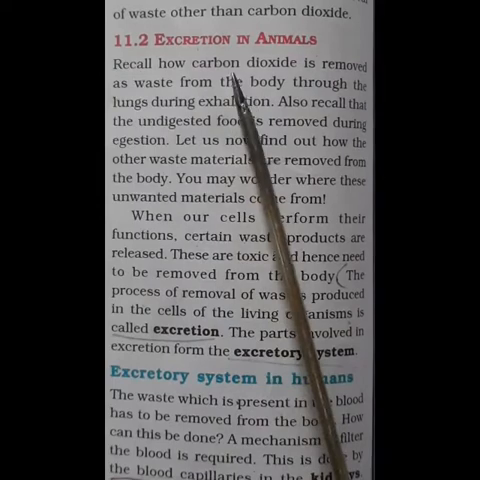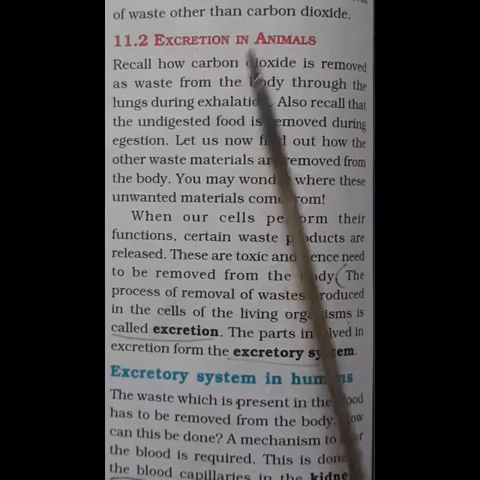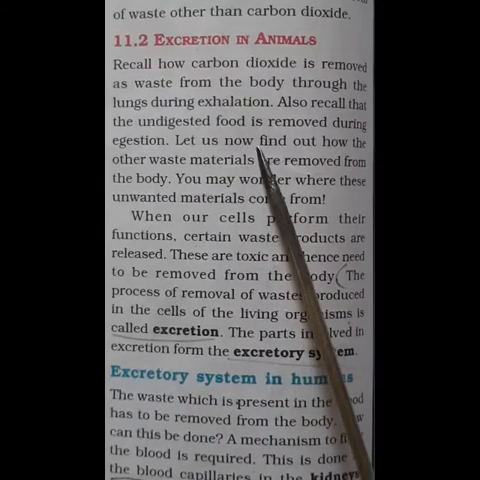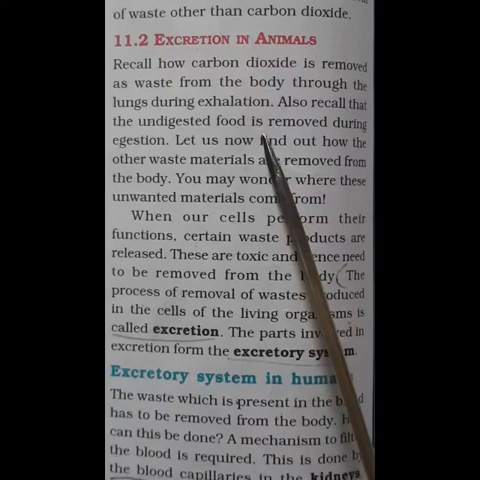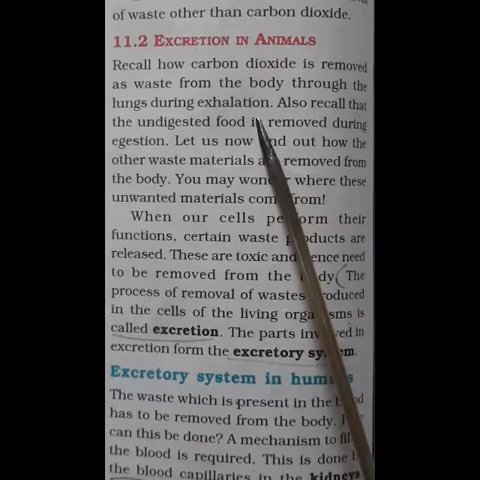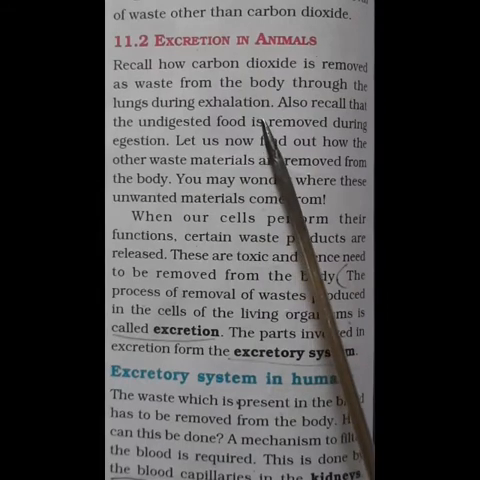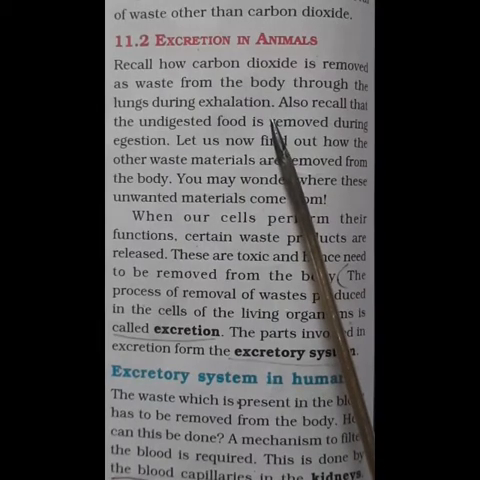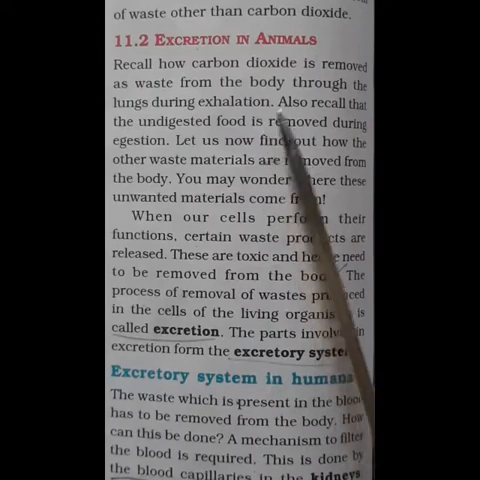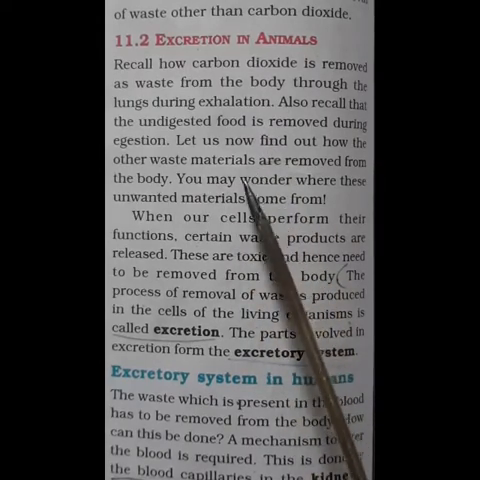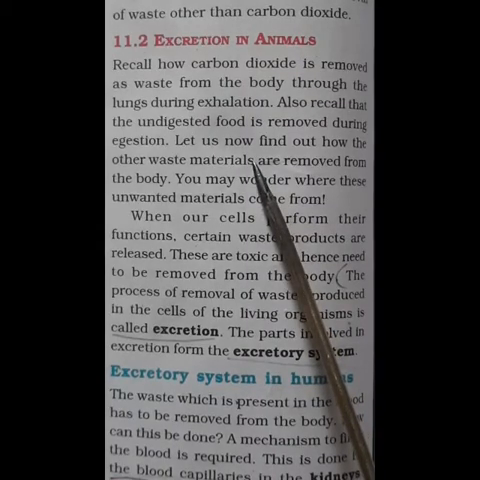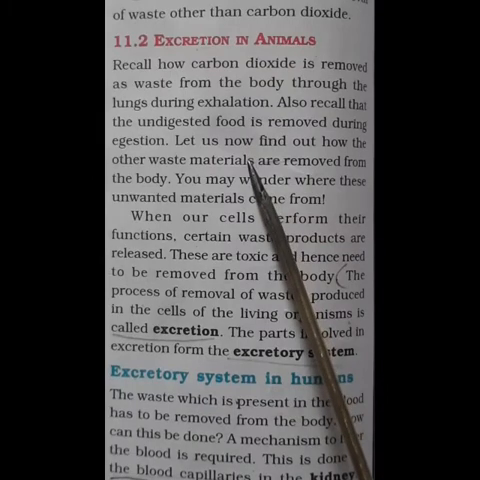Let us study about excretion in animals. You all know that carbon dioxide is removed as a waste material from our body through the lungs during exhalation. In the previous lesson, respiration in organisms, we studied human respiration, where carbon dioxide is a waste material which has to be removed from the body by the lungs during exhalation. Also, we have studied nutrition in animals. In that lesson, the undigested food is removed during digestion.